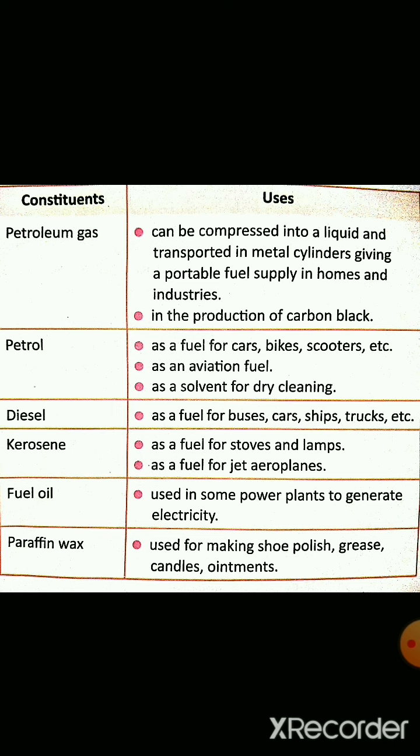Diesel is another fuel which is used in vehicles. Kerosene is used as a fuel for stoves and lamps, and in jet aeroplanes. Fuel oil is used in power plants to generate electricity, and another is paraffin wax, which is used in shoe polish as a grease, candles, and ointment.